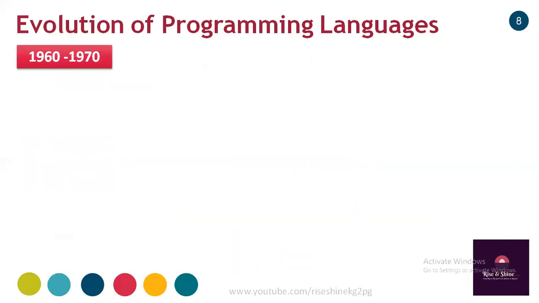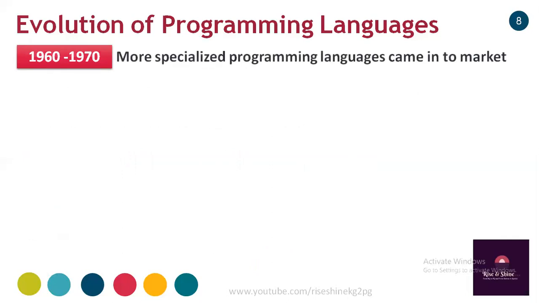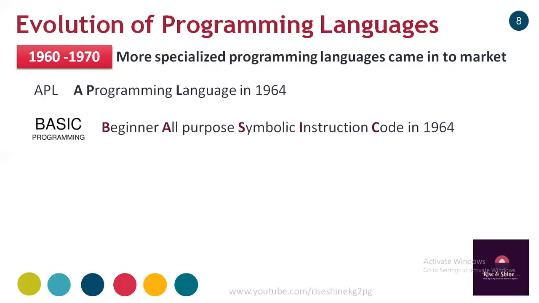Moving ahead in time, in 1960 to 1970, more specialized programming languages came into the market, such as ALGOL in 1964. Then the BASIC programming language came into the market in 1964. BASIC means Beginners All-purpose Symbolic Instruction Code.